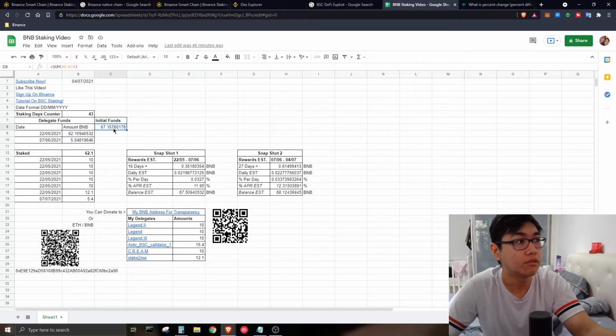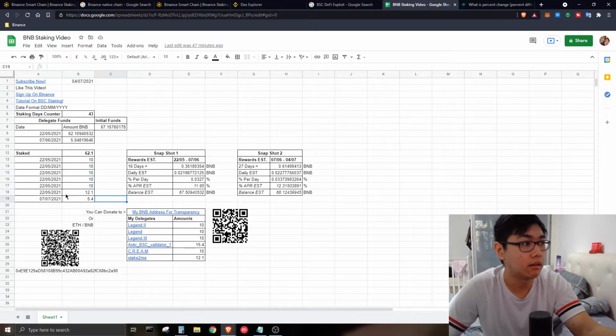So the initial funds that I put in were around 67.15 BNB, and as you can see I put in 62 BNB on the 22nd of May, and after that I staked to 1, 2, 3, 4, 5, 6. So I have delegated my funds to 6 different validators, and from there you can see this is the amount.